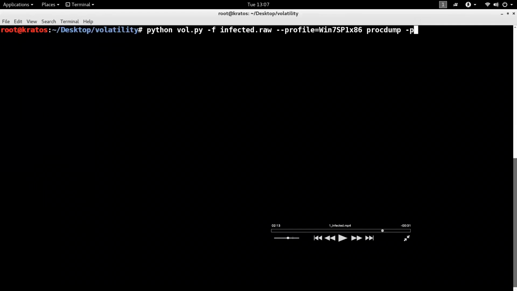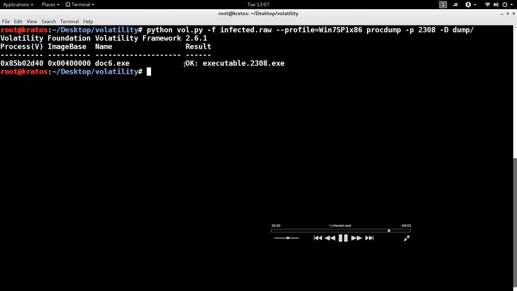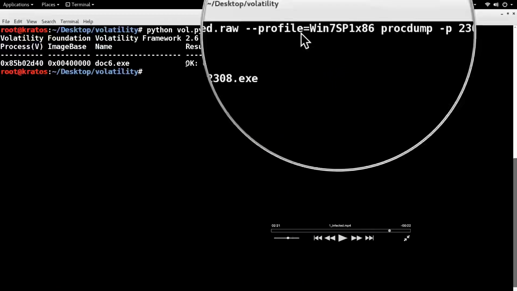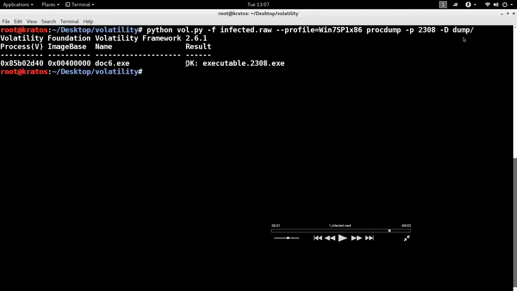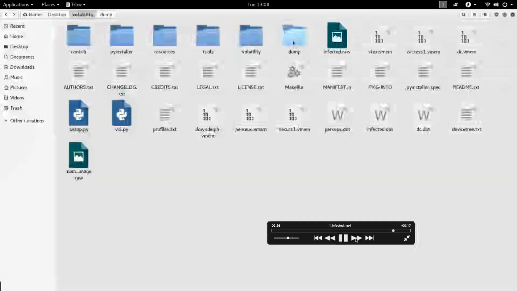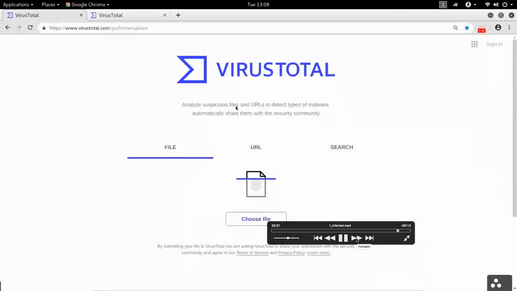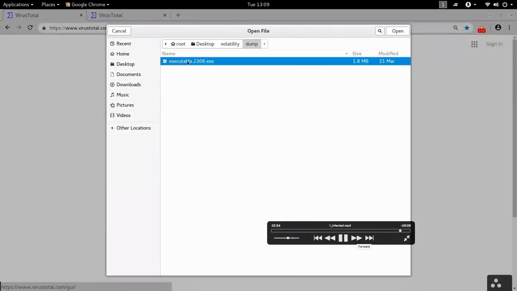Now, in addition to that, once you determine the malicious process, you may want to dump that process from the memory to disk for further analysis. Let's say you want to reverse engineer it, or you want to run an antivirus signature on that, or you want to run Yara scanner, or you want to extract strings, whatever may be the case, you can dump the malicious process. In this case, I'm using a procdump plugin to dump the malicious process from the memory, and it dumps it into this folder on the disk, which is here, this one. Now you can reverse engineer it, debug it, disassemble it. It's up to you. But for the sake of demonstration, I'm going to submit this sample to VirusTotal just to show you that this is a malicious sample.